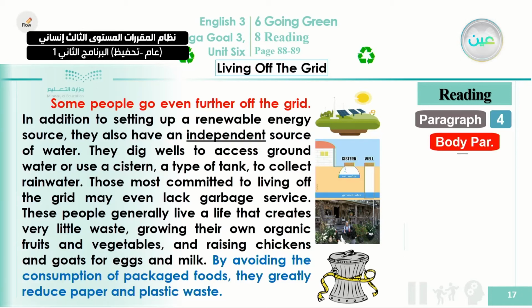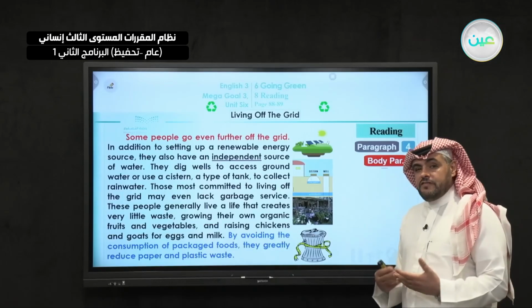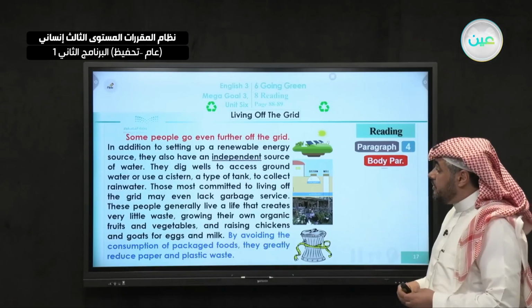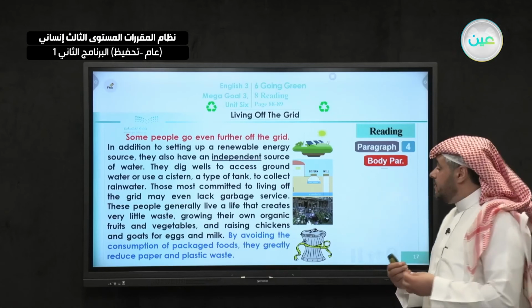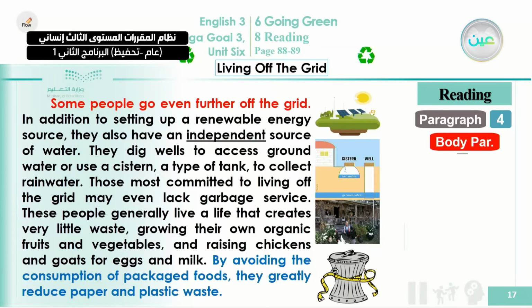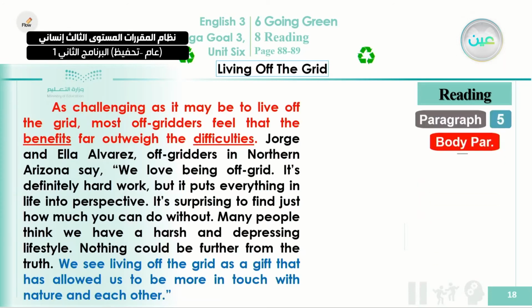Okay, so notice how easy or how simple their life is. They just live and they consume very little, and as you can see here, they also produce very little waste at the end of the day. Okay, now we're moving to the next paragraph, which is paragraph number 5. In this paragraph, the writer is going to tell us about the benefits and the difficulties that people might face if they are living off-grid.